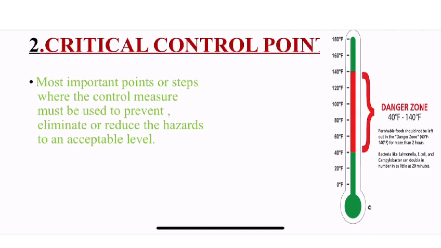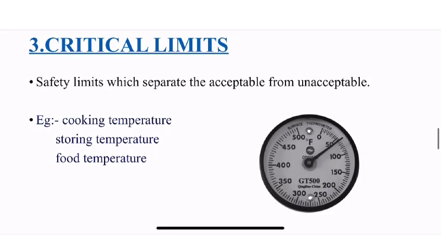Bacteria like Salmonella, E. coli, they can double in number in as little as 20 minutes, which means if we are storing a perishable food commodity in this temperature range 40 to 140 degree Fahrenheit, the number of bacteria in the food product can double in 20 minutes. So it is very risky from safety point of view, so we need to keep our food out of that danger zone. Then comes critical limits, safety limits which separate the acceptable from unacceptable.